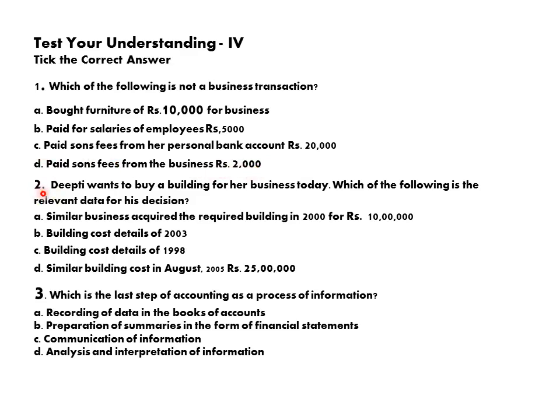Let us see the second one. Deepti wants to buy a building for her business today. Which of the following is relevant data for her decision? So in this case, this is information which helps in identifying the historical cost of the building. So the historical cost of the building, this you will come to know through part A. A similar business acquired the required building in 2000 for rupees 10 lakhs. So this data will help